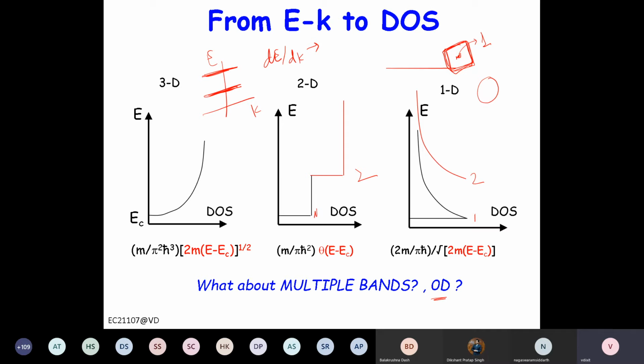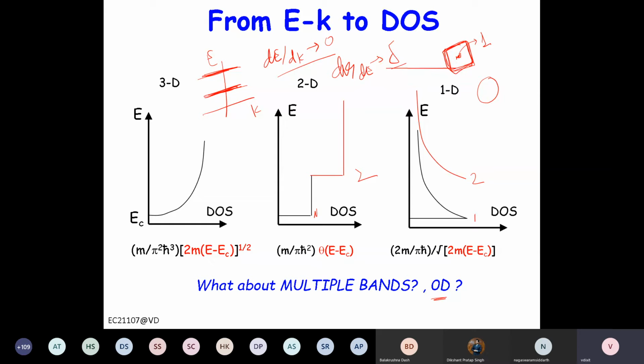That means the electron is bound, and it will not have any k vector. In the E-k diagram it's a flat energy, no variation, so dE by dk is 0. So dk by dE will be 1 over 0, and you will have a delta function.